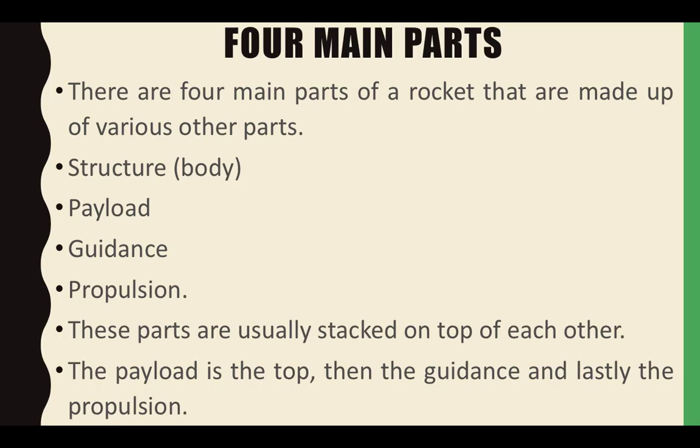Let us start with the very important definition: what is the meaning of rocket? A rocket is a missile, spacecraft, aircraft, or other vehicle that obtains thrust from a rocket engine, and the rocket engine exhaust is formed entirely from propellant carried within the rocket before use.